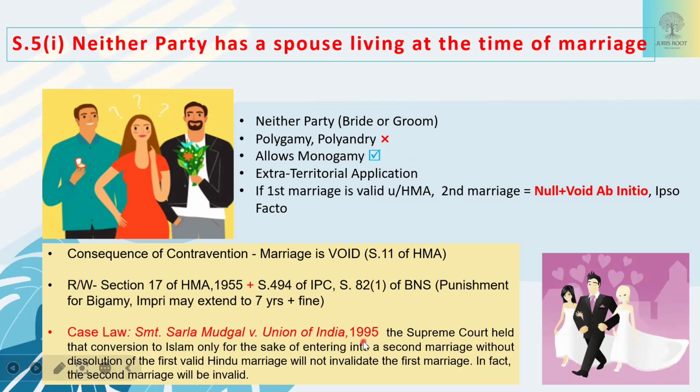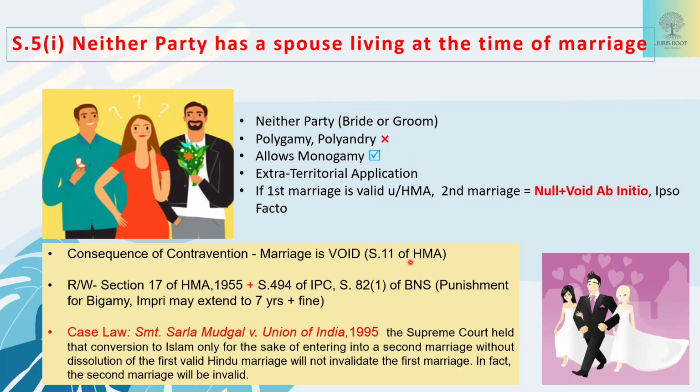So, coming to the case law, Supreme Court held that when a person converts to another religion in order to enter into a second marriage without dissolution of his first marriage, then that will not invalidate the first marriage. Okay, the second marriage will be invalid if he is entering into another religion. In this case, a person entered into Islam religion in order to contract a second marriage, because under Islam, a second marriage is valid, but under Hindu law, it is invalid.